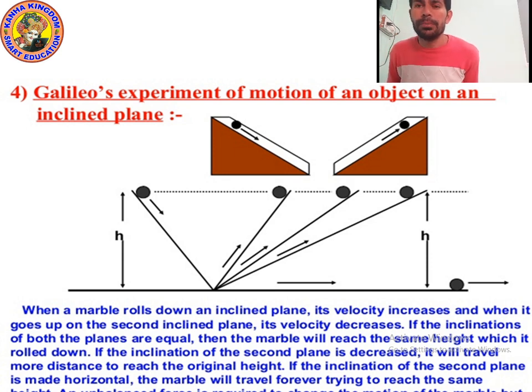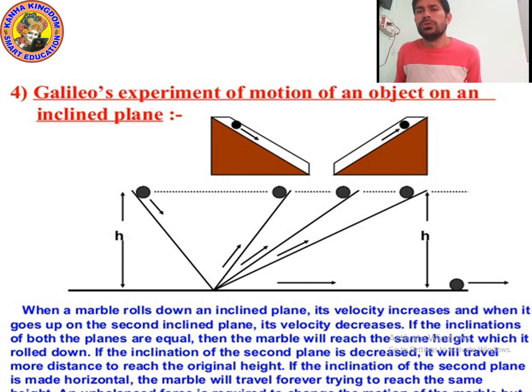A push or pull applied on an object is called force. Yes, push or pull. So force is actually an external effort, which may move a body at rest or stop a moving body. The unit of force is Newton.